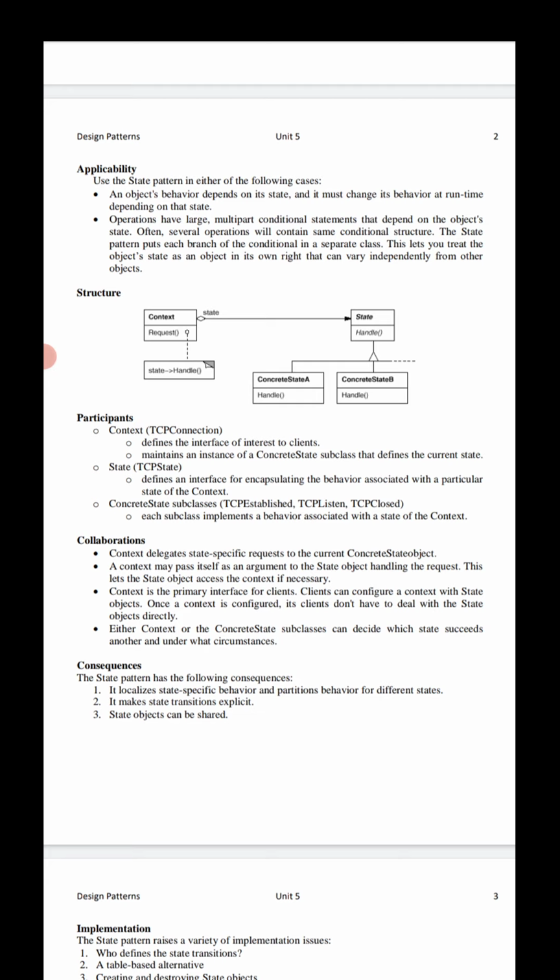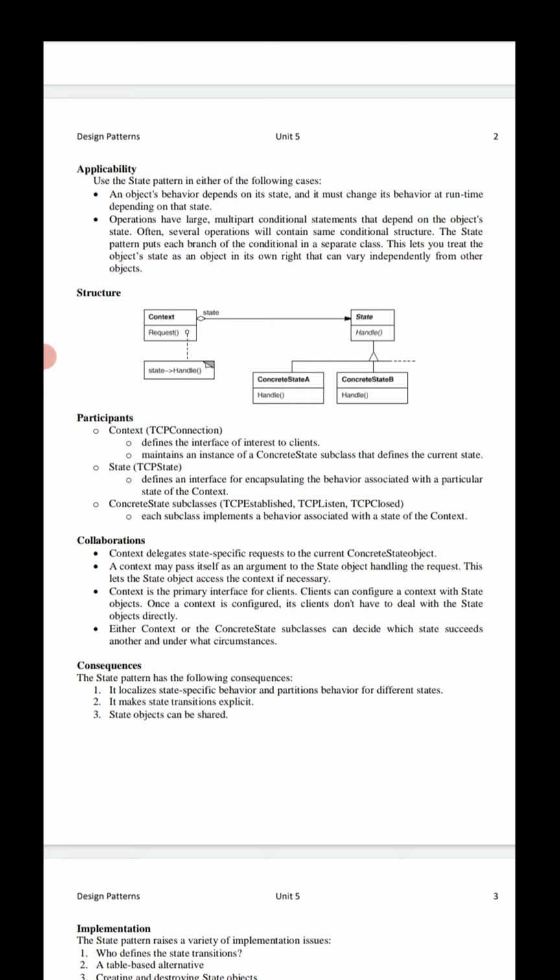Here in this concept, we need to perform some particular operations, based upon a large multi-part conditional statement. Based upon the conditional statements, it depends on the particular object state whether to alter its behavior or not. The state design pattern is usually represented by one or more enumerated constants. So we have to take some context object states. Often several operations will contain the same conditional structures.